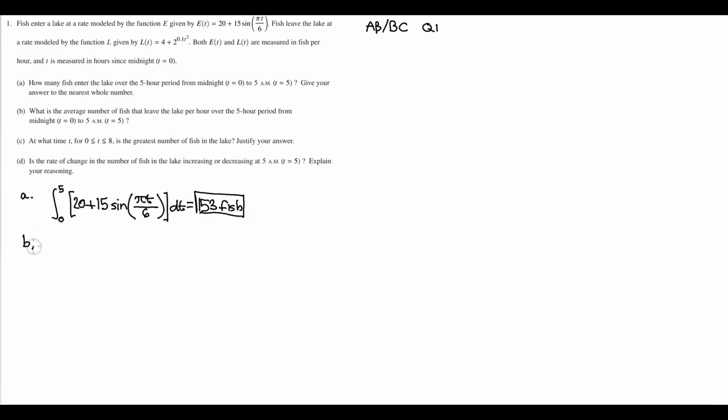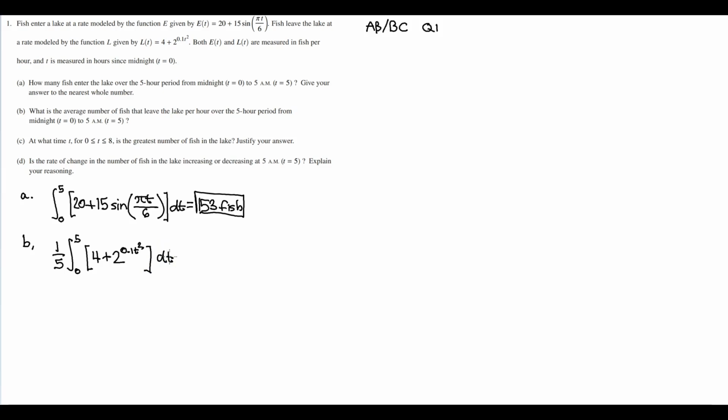So part B, what is the average number of fish that leave the lake per hour over the 5-hour period from midnight, t equals 0, to 5 a.m., t equals 5? So we're now talking about not entering, but leaving the lake. So we have to look at L, the average number of fish. So that is 1 over 5 times the integral from 0 to 5 of L of t, 4 plus 2 to the 0.1 t squared power, and we integrate that with respect to t.